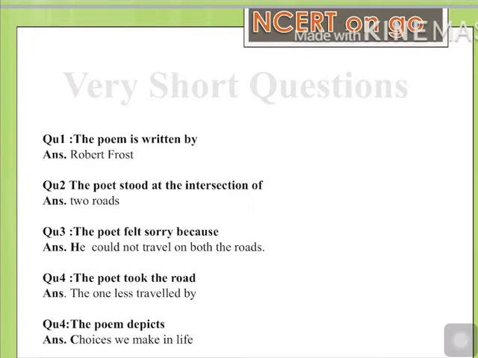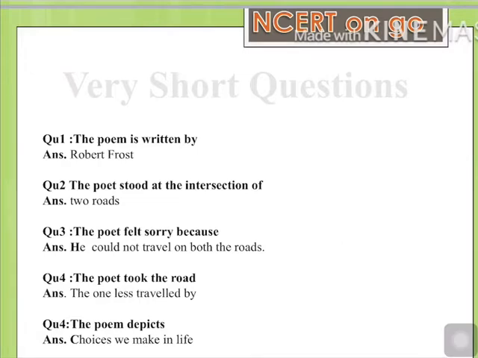Next question is, the poet took the road. Answer: the one less traveled by. The road which was greener, which was less traveled by people, was chosen by the poet. Next question is, the poem depicts, and the answer is choices we make in life.